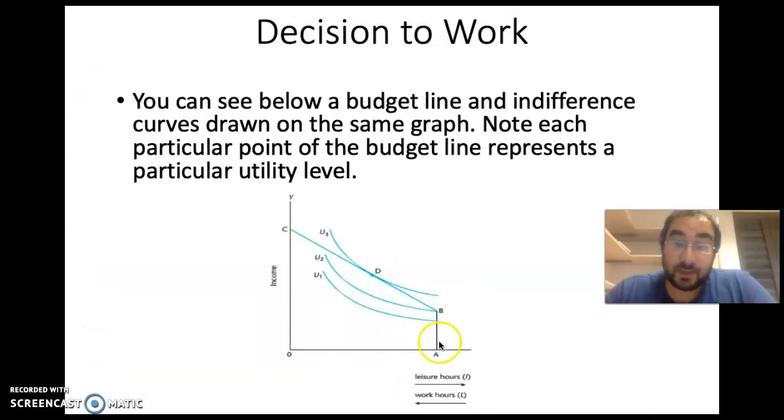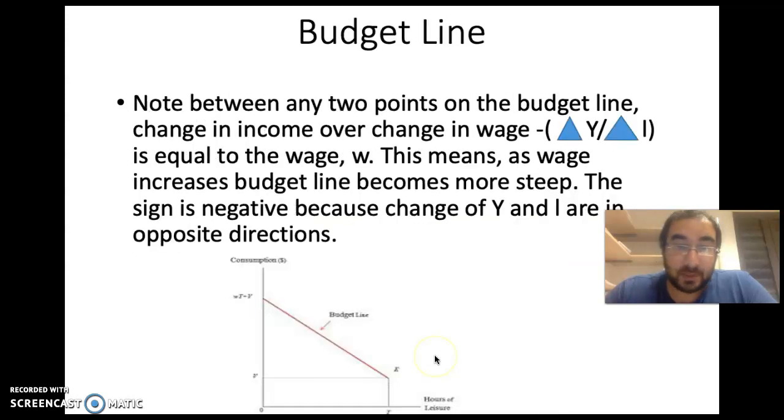So this is the budget line. You can see the budget line here, without indifference curves. Basically, if the leisure amount is the maximum possible amount, then the income is equal to, in this case, V. In our case, it was Z. That's what the book has called that income, and the less leisure it has, the more income our individual has, and the addition of the income is W times L, the leisure that is lost.